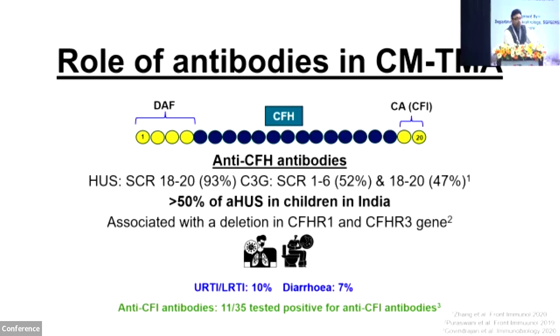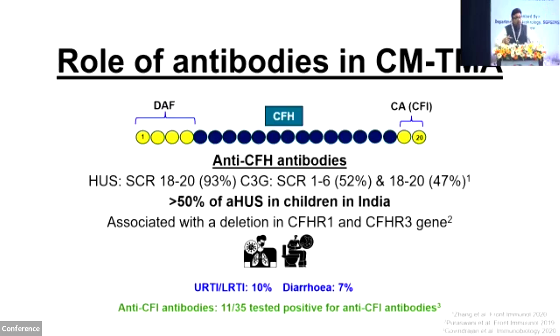Coming to C3 glomerulopathy, 52% of them have autoantibodies towards the amino terminal end, and 47 or 48% have autoantibodies towards the carboxy terminal end. And as shown in the previous case, CFHR1 and 3 deletion is associated with complement factor H autoantibody associated TMA.